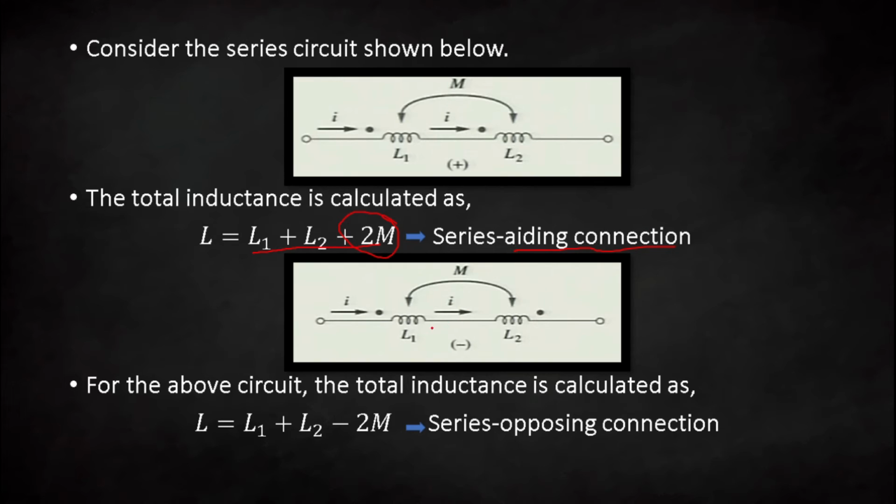In the same way, when the connection is in series but the dot is placed such that the current enters the dotted terminal in the first coil and in the second coil the current is leaving from the dotted terminal, the total inductance is given by L1 plus L2 minus 2M, and that is due to the series opposing connection of inductors.